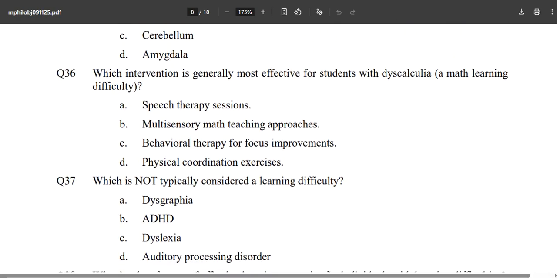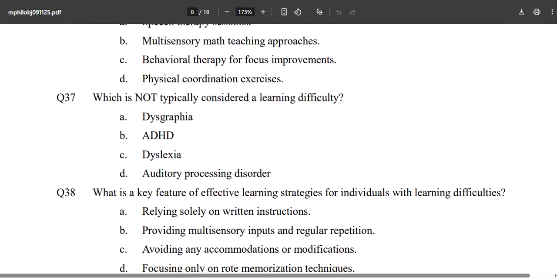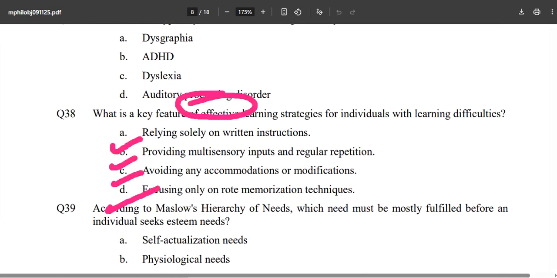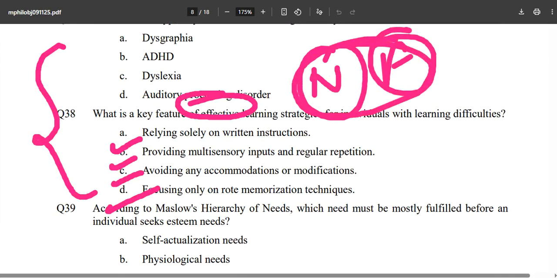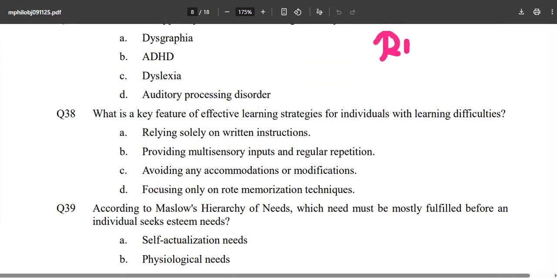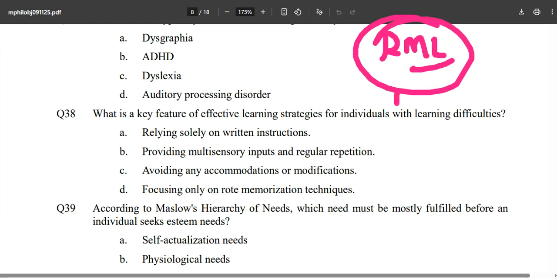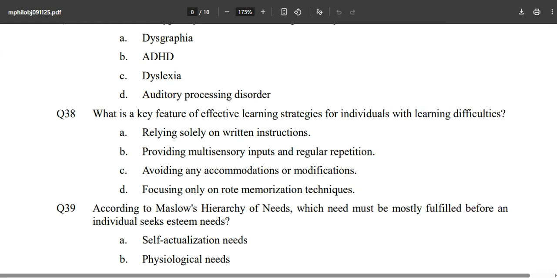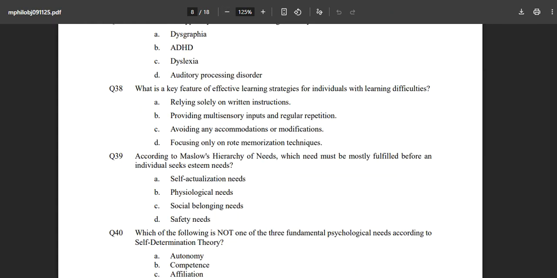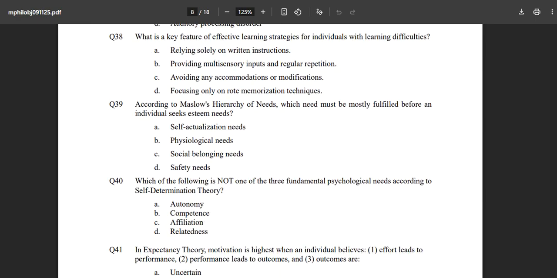Which brain area, which is not typically considered a learning difficulty, all the clinical portion you will find in the N book and the F book. And what has RML done? RML has completely asked from the syllabus they have mentioned. So apart from what is not mentioned in the syllabus, you don't even need to read about that.